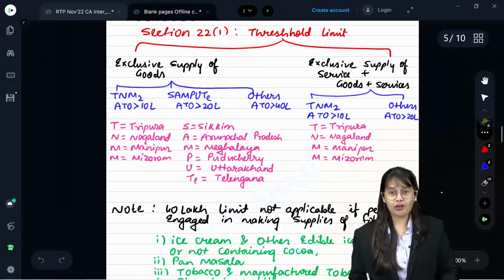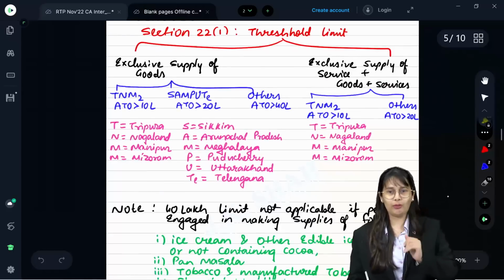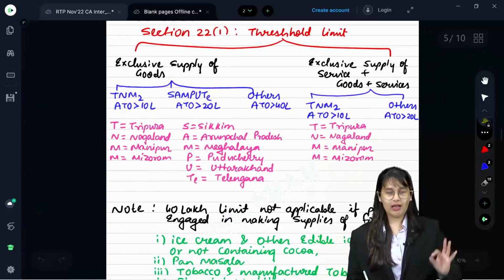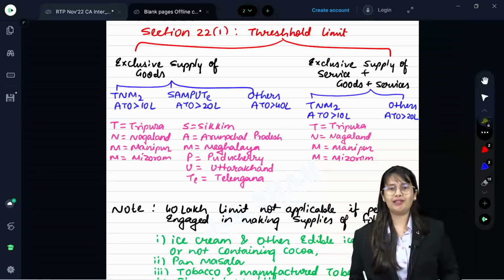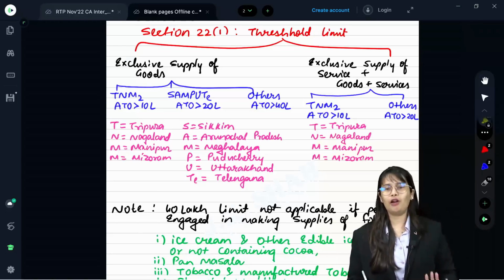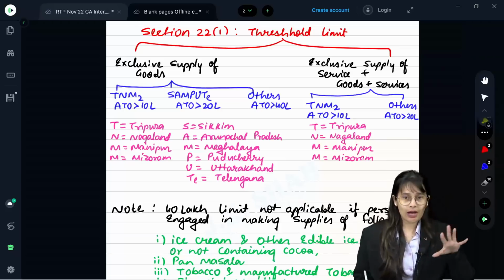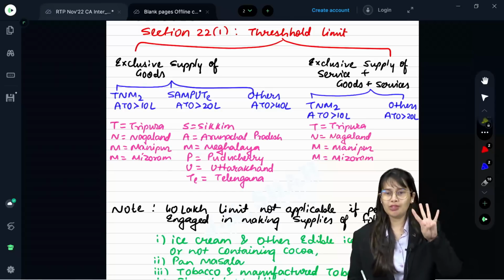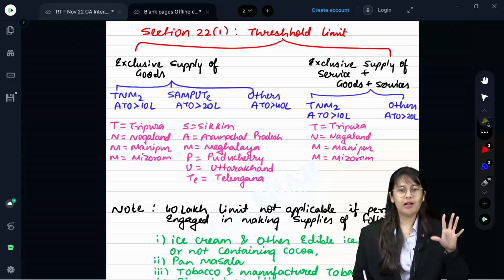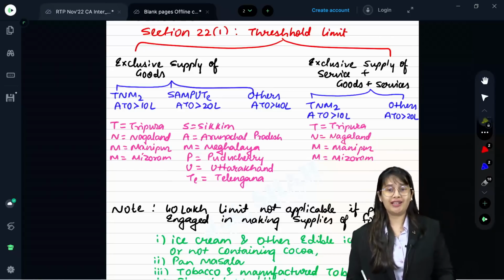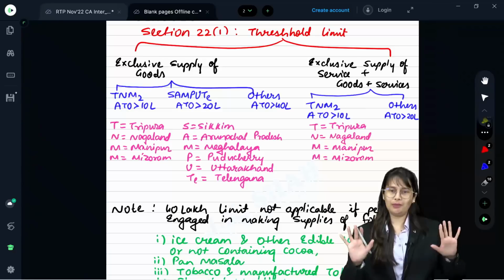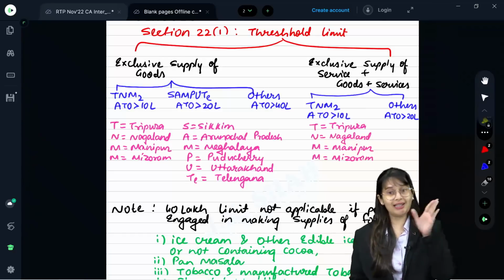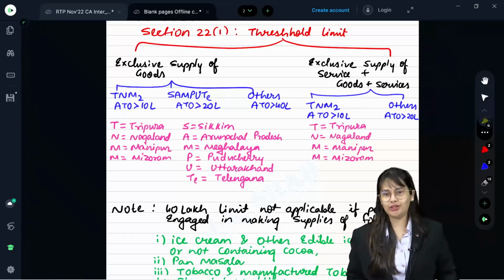You must have done it in your own way, that is no problem, but you can also refer to this chart. Under section 22 subsection 1, the threshold limit is as follows. If you are exclusively engaged in supply of goods and you belong to a Tanam state, Tanam stands for Tripura, Nagaland, Manipur, Mizoram, then if your aggregate turnover does not exceed 10 lakh, you are not eligible to register. But when you exceed 10 lakh, then you are liable to register.